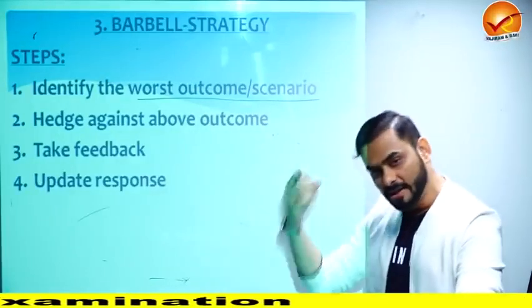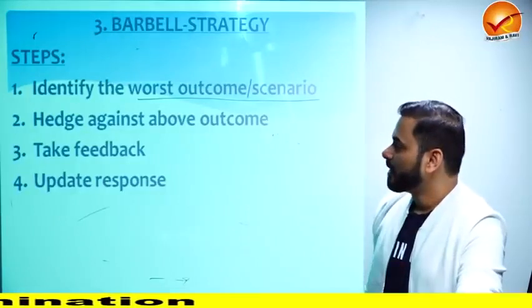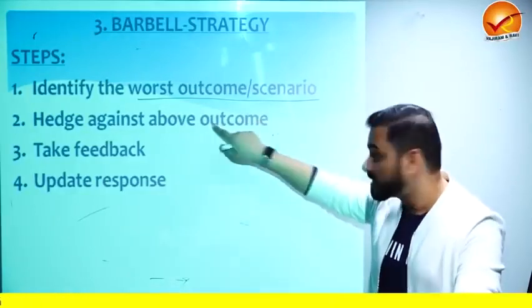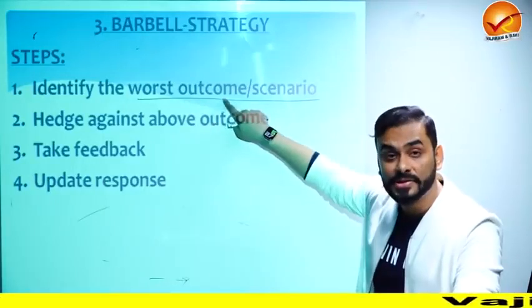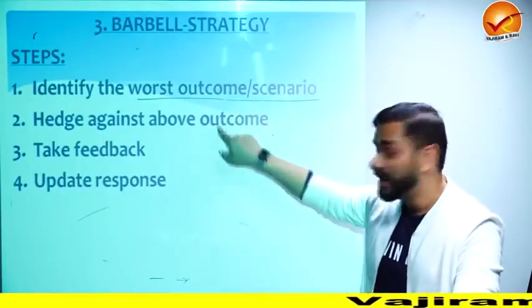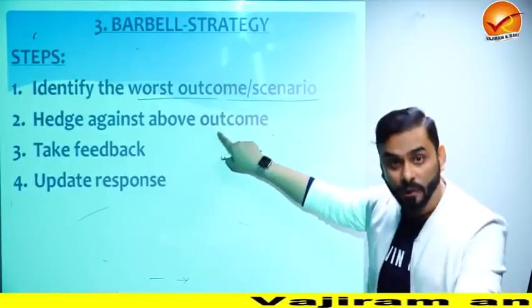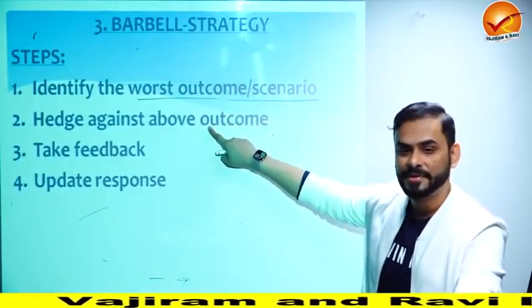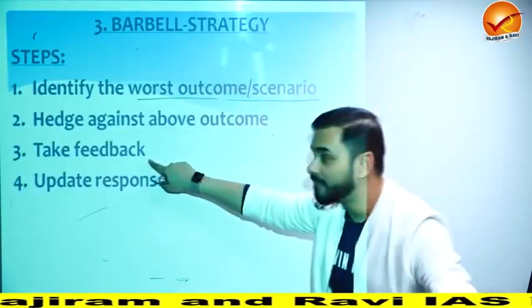So, imagine that the entire population is affected by COVID. Hedge against the above outcome. How are you going to make sure that this outcome doesn't get worse than this, or how to control this? If this is the worst you can reach, what to do so that you don't reach the worst? So create that policy and implement it, and then take feedback.